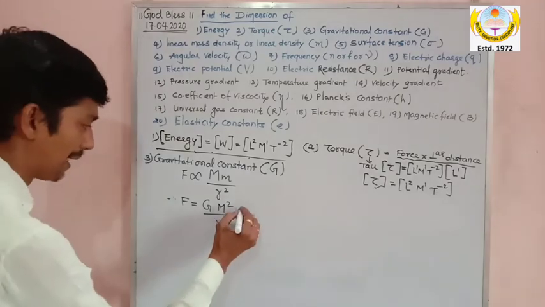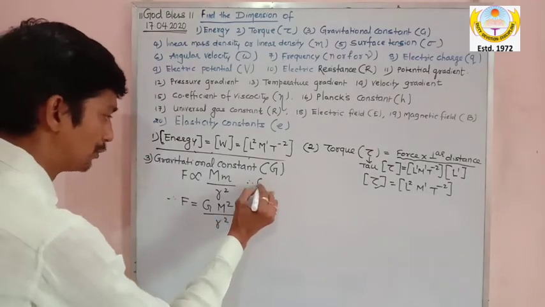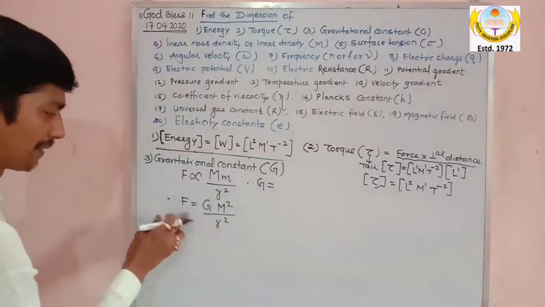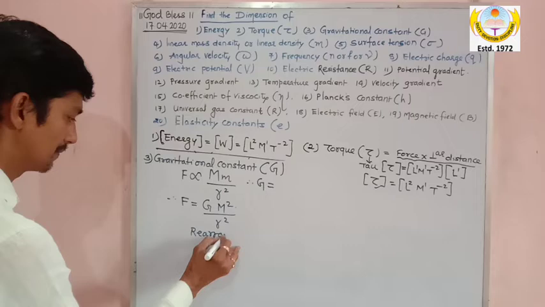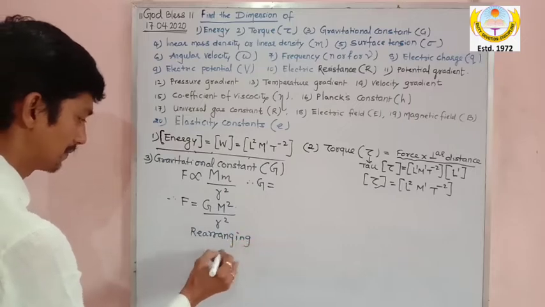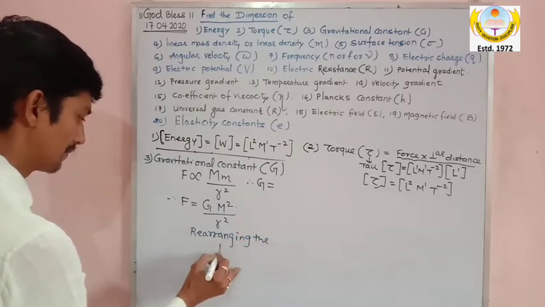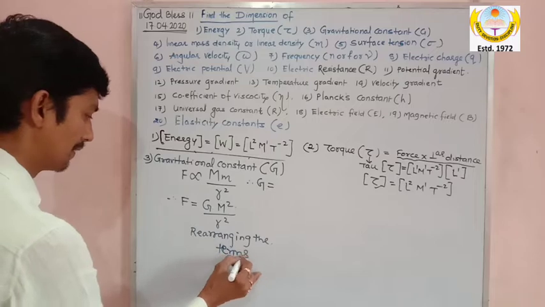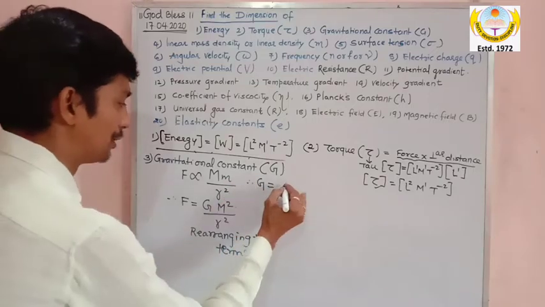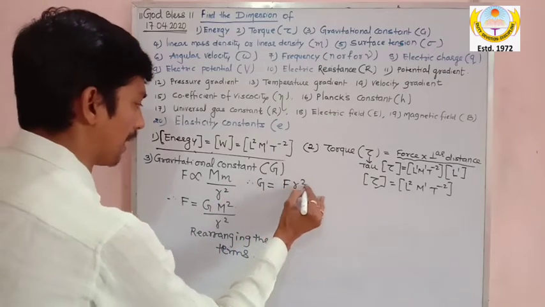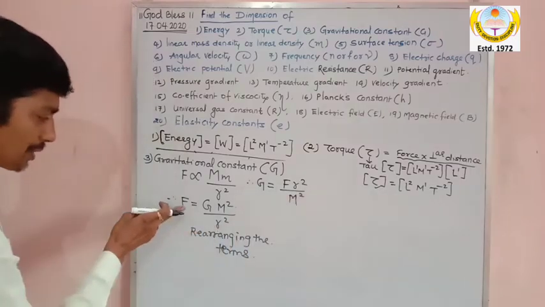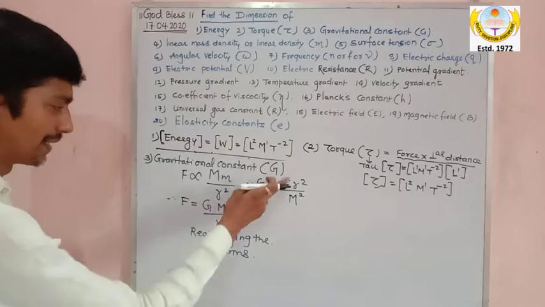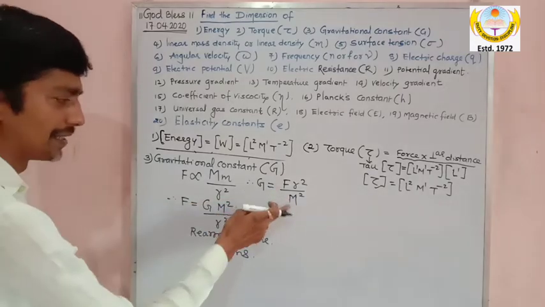Now from here, my dear, rearranging the terms, I will get G is equal to F R square upon M square. Right? F into R square upon M square is equal to G.